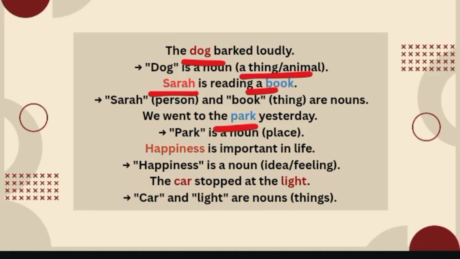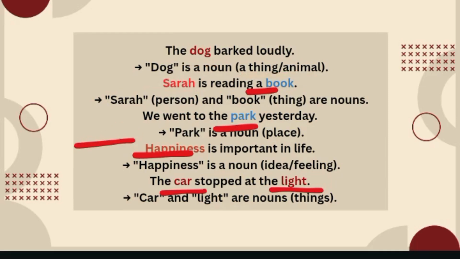The next sentence is: happiness is very important in life. Here the word happiness is considered as noun. Why? Because it is an idea or a feeling. The next sentence is: the car stopped at the light. Here the words car and light are considered as nouns because these are the names of things. So all these words that I have highlighted are considered as nouns. Why? Because these are the names of a person, place, idea, or thing.